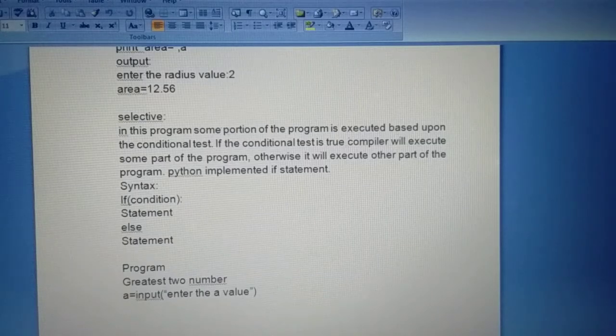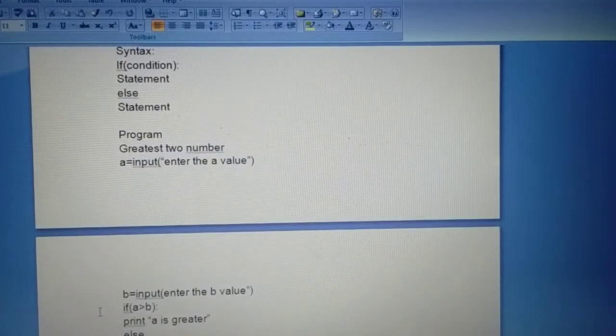In Python, the if statement is implemented like this: if condition colon. See, C++ does not use the colon, but Python puts a colon. If condition colon statement, else statement. I will tell you a simple program to find the greater of two numbers. A equal to input, enter A value.